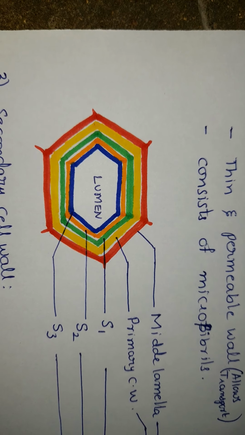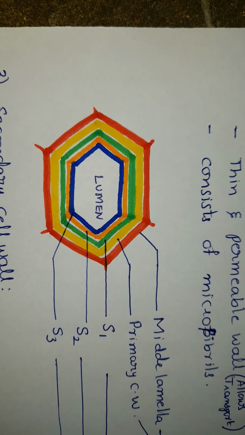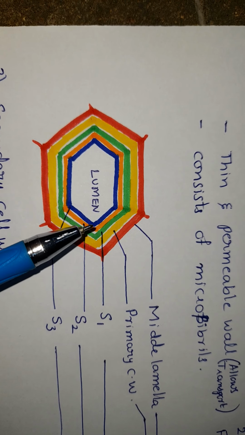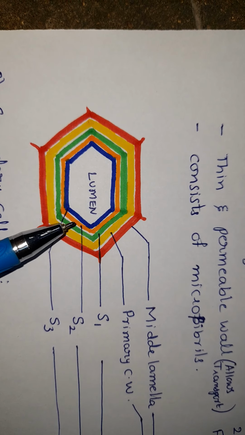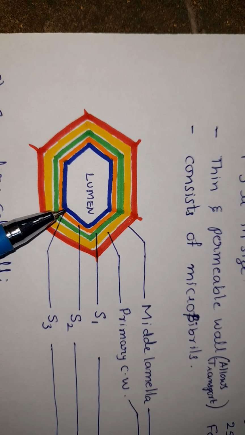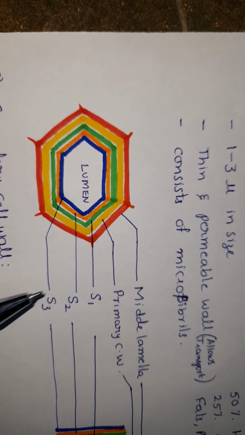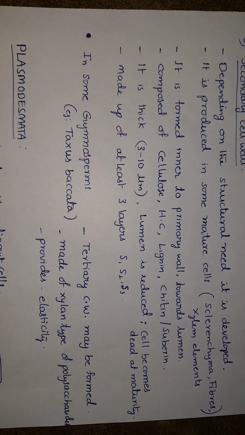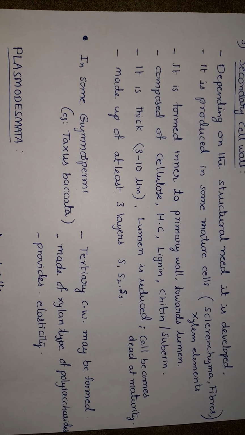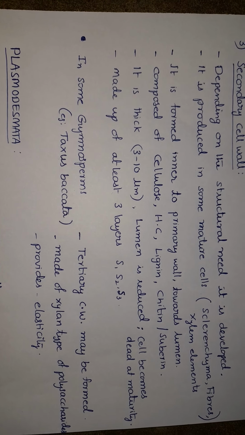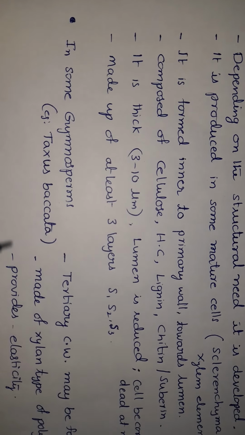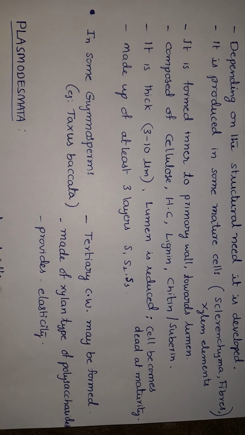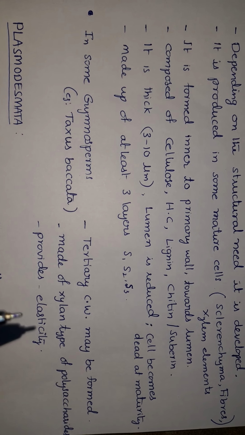So it is made up of at least three layers: S1, S2, S3. In the secondary cell wall, S1 is outermost and S2 middle and S3 innermost. So these three layers together called as secondary cell wall. In addition to secondary cell wall, tertiary cell wall also forms in some gymnosperms like Taxus baccata. It is made up of xylan type of polysaccharides, and this tertiary cell wall provides elasticity.